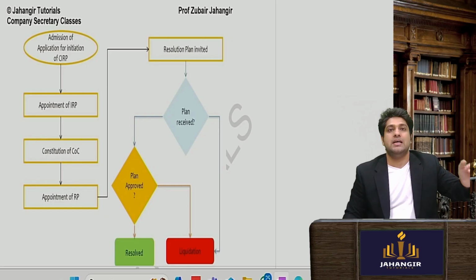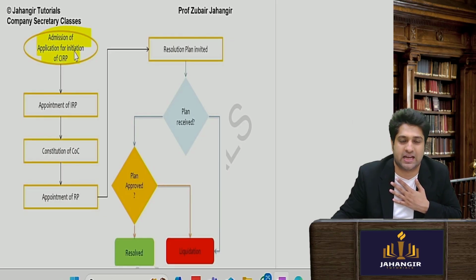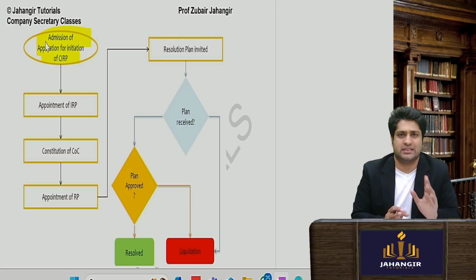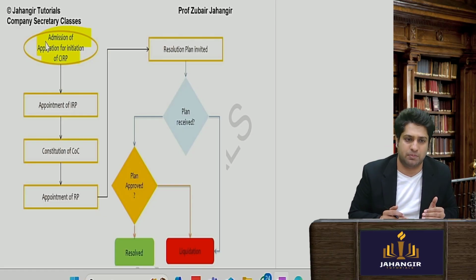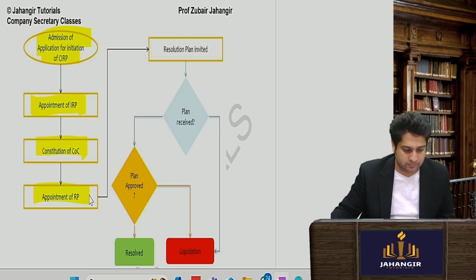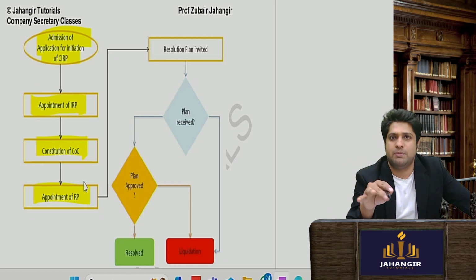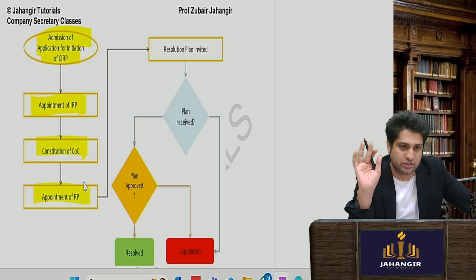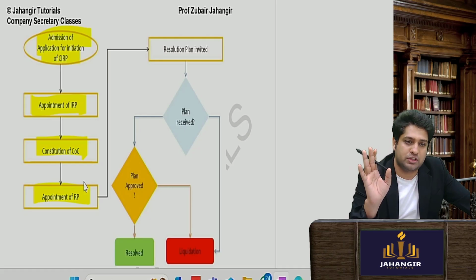Pay attention. Then NCLT gets 14 days time to admit the application. How much time does NCLT get? 14 days time to admit this CIRP application, and they will then do 3 things. Okay, they will appoint an IRP in the matter. They will say, okay, this person is an interim resolution professional. Interim resolution professional will be appointed.